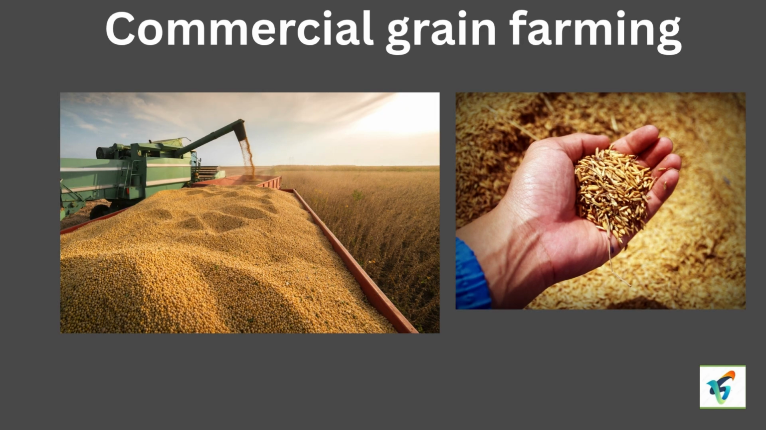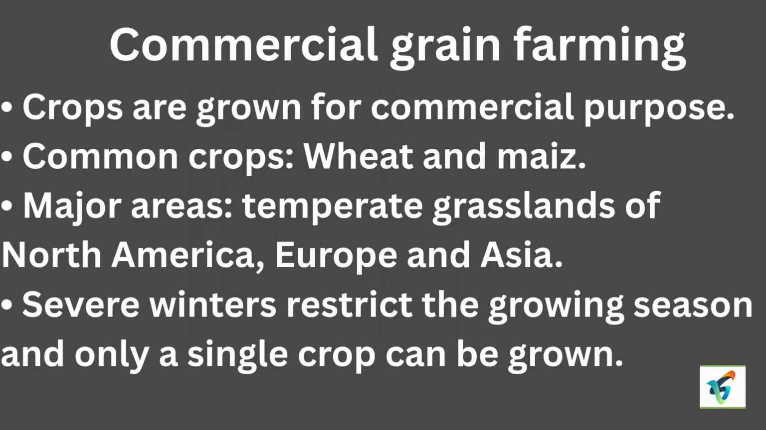First, crops are grown for commercial purposes. Second, common crops are wheat and maize. Third, major areas are in Northern America, Europe, and Asia. Fourth, it restricts the growing season and only a single crop can be grown.